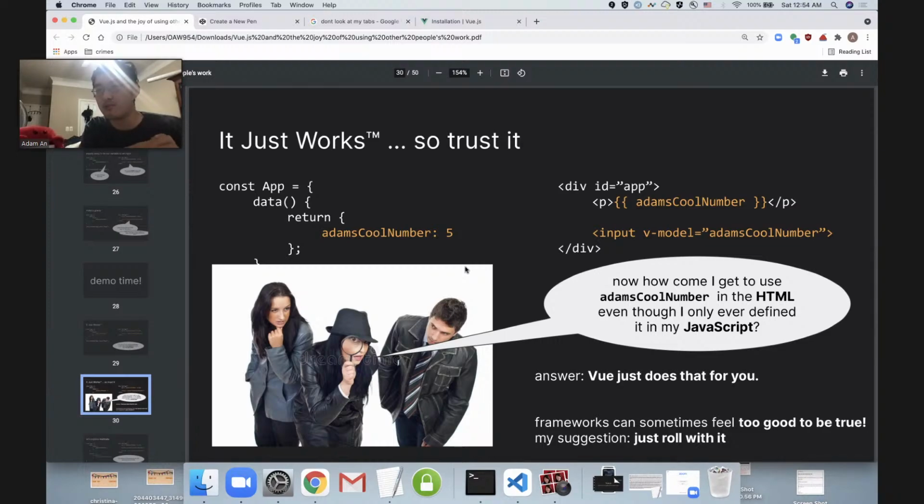A lot of frameworks pull a lot of magic like this, and very often it can honestly feel too good to be true. But my suggestion is to just roll with it. Frameworks do take a lot of the heavy lifting off of us, and in return, they give us some pretty syntactically sugary syntaxes to use. So just go with it. Trust it. It's there for you, so use it.